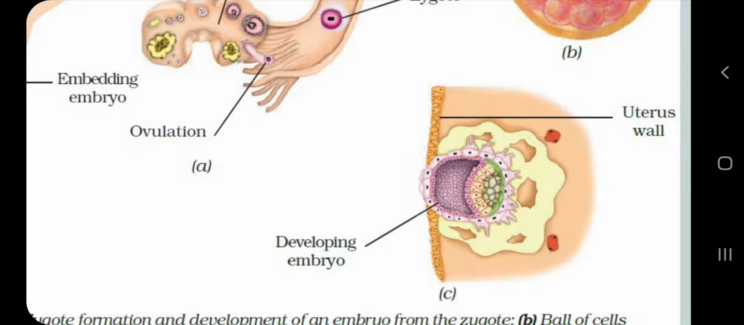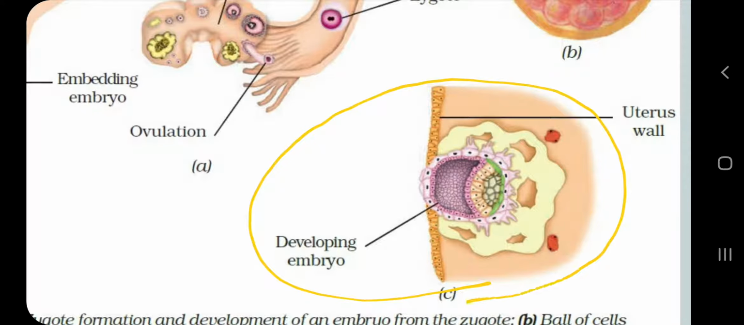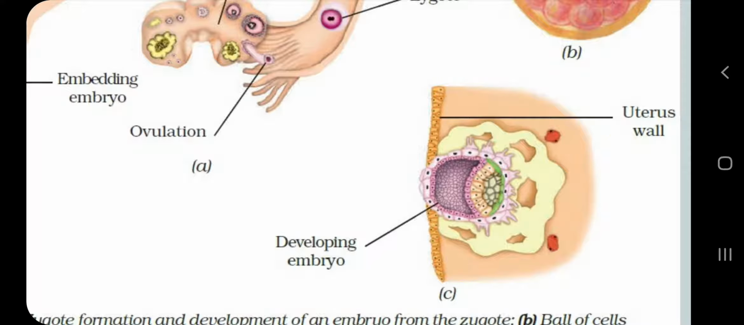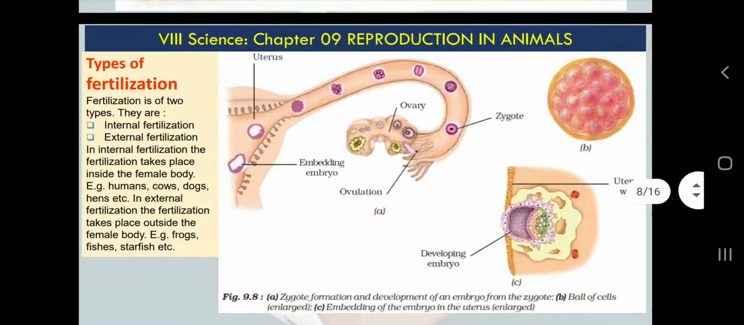But why I am telling this name? Because we have a diagram of blastocyst. So this developing embryo is called blastocyst. Okay, the diagram is taken as it is, but the name is blastocyst. We need not remember it. We need to only understand the process. So I am sure that you understood the process.